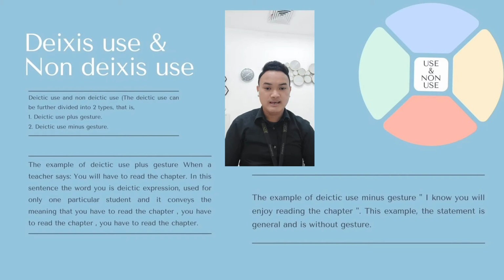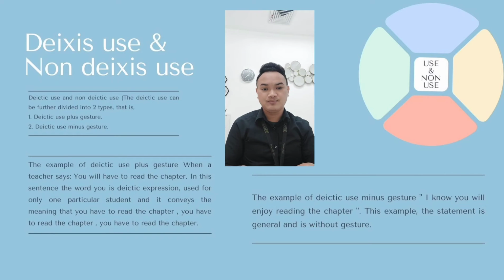Deixis use and non-deixis use. The deixis use can be further divided into two types, that is deixis use plus gestures and the second is deixis use minus gestures. So, an example of deixis use plus gestures is when a teacher says, "You will have to read the chapter."